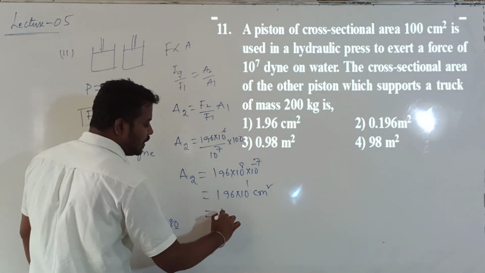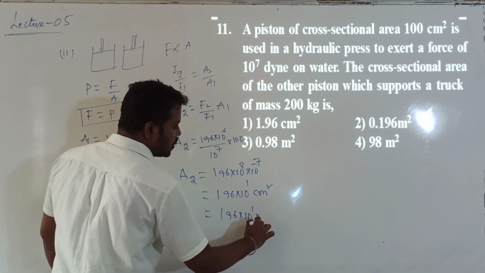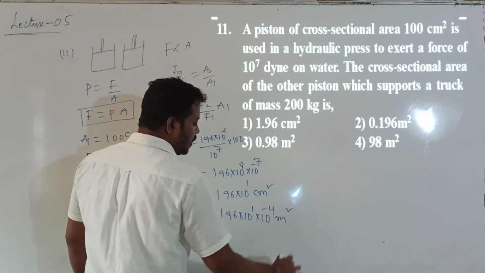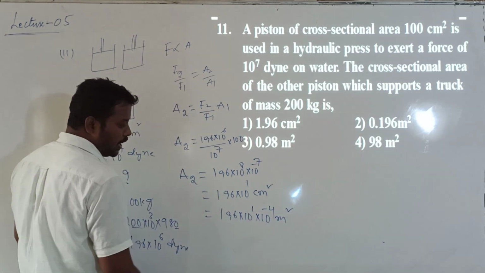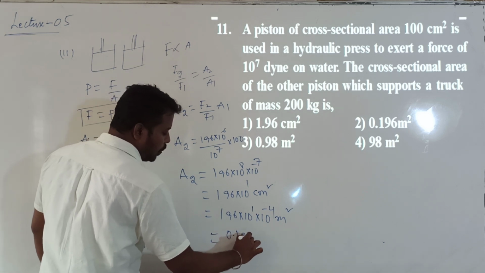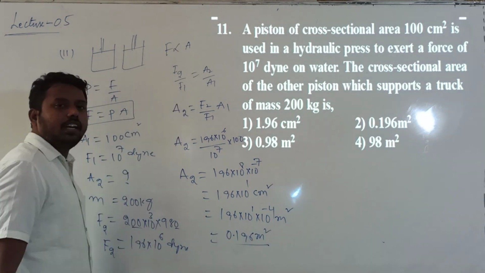So can I convert into meters? 196 into 10 to the power of 1 into 10 to the power of minus 4 meter squared. So 10 to the power of 1 times 10 to the power of minus 4 gives 10 to the power of minus 3. 10 to the power of minus 3 means 0.196 meter squared. Question clear?